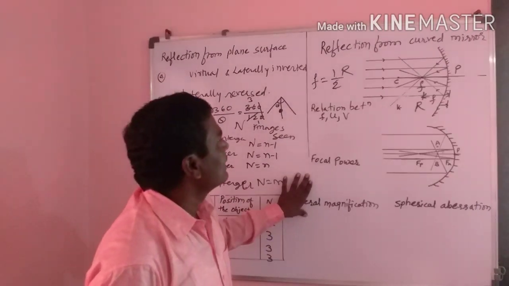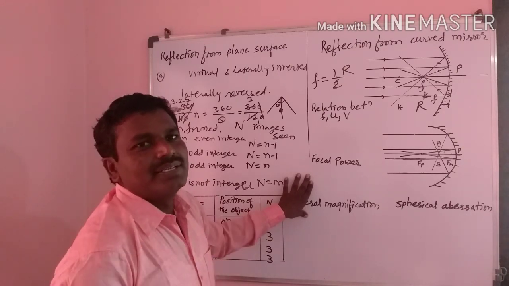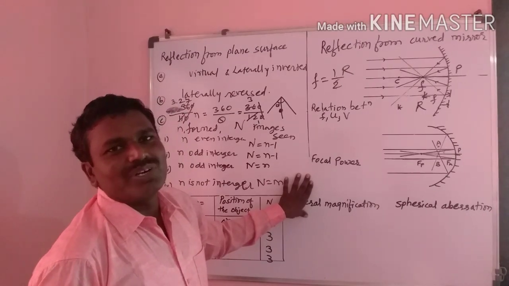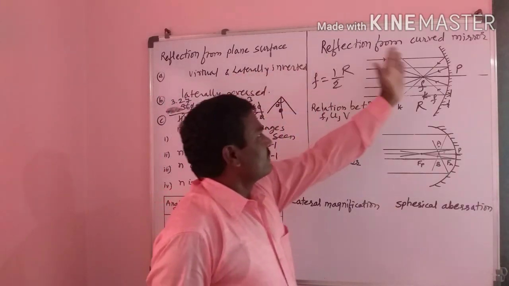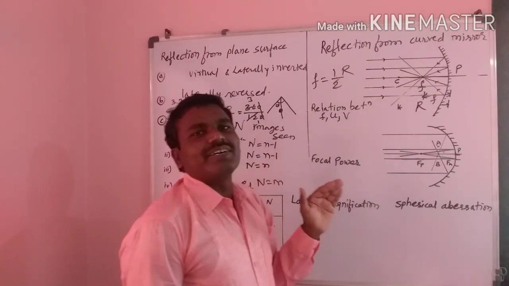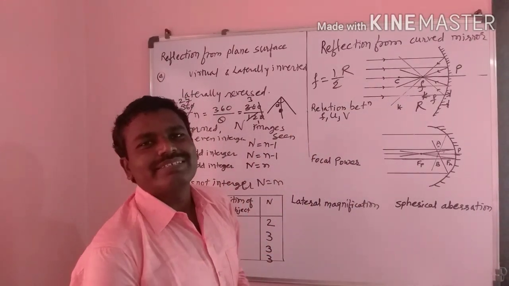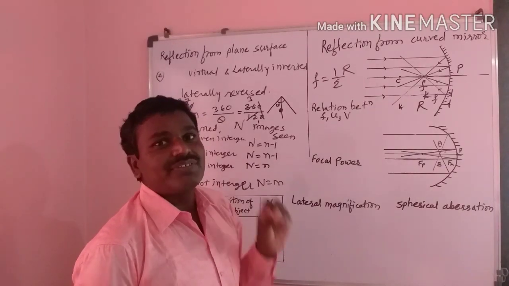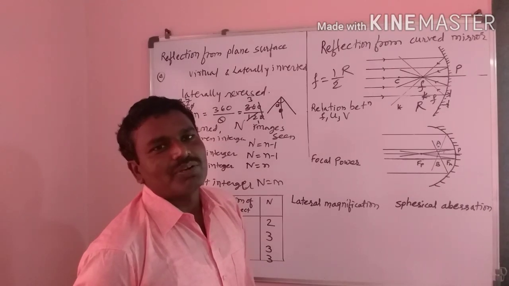What is focal length? It is the distance between the geometrical pole and the focal point. And what is the radius of curvature? This mirror is a part of a sphere, which has a center, and the distance between the center and the geometrical pole is called the radius of curvature. Always remember that the focal length is equal to half of the radius of curvature.